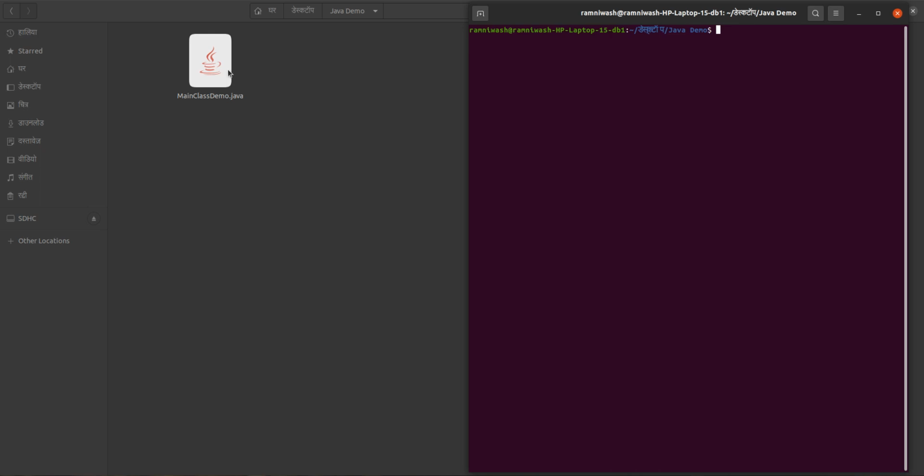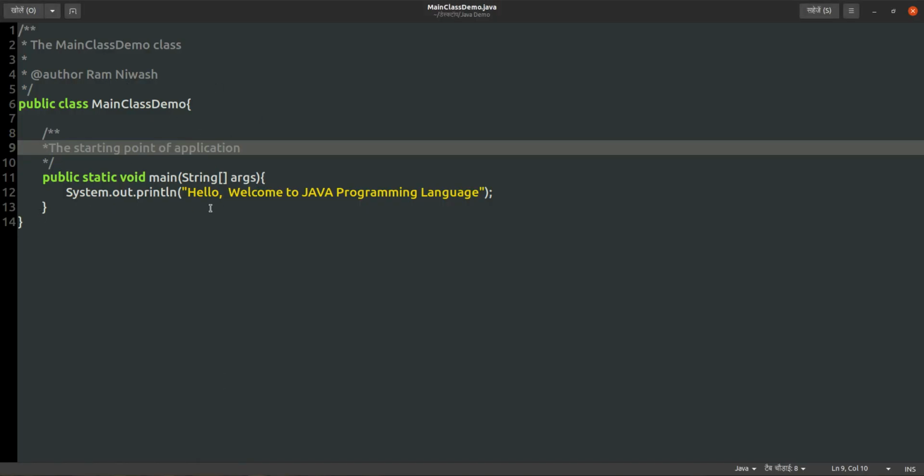What is bytecode? Bytecode is the code that can be executed by your JVM. This code has to be converted to bytecode first, and that bytecode we will give to the JVM, and then the JVM will convert that code into machine language, and your machine will execute that code. Converting that code to machine level is not our task, the JVM will do that. That is not our job here.